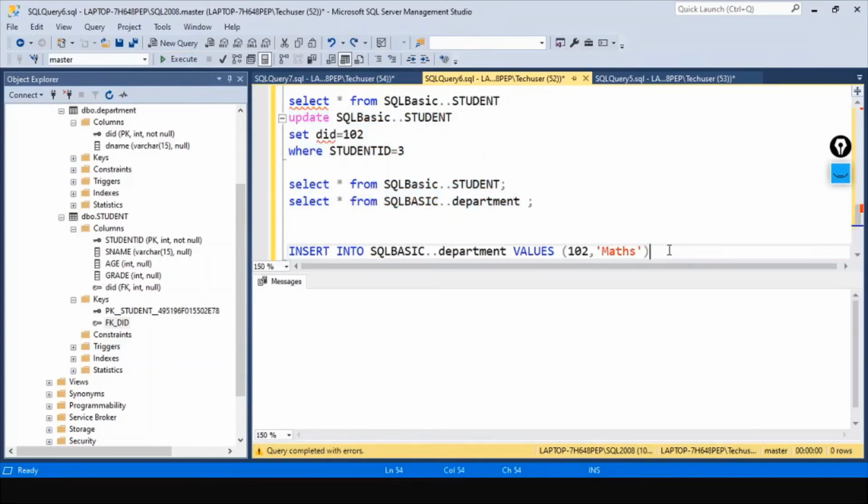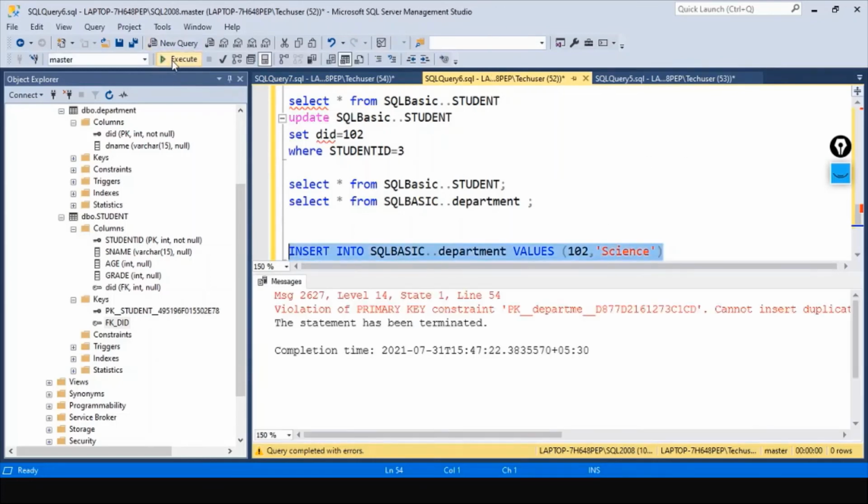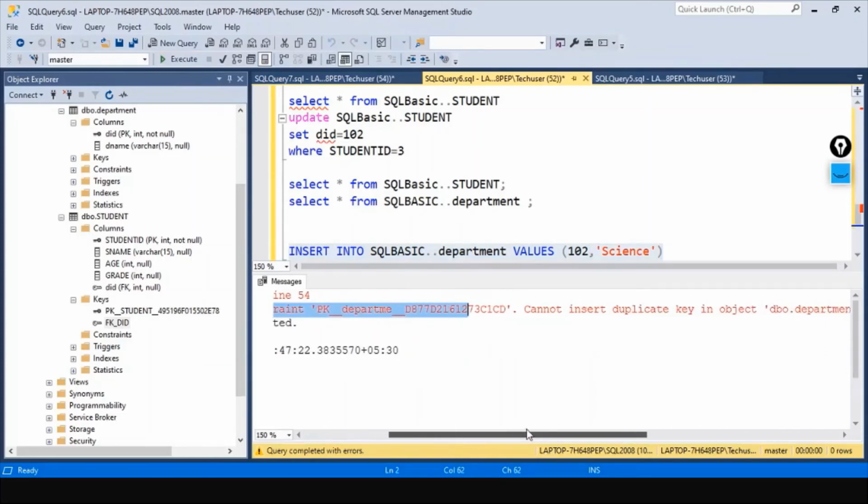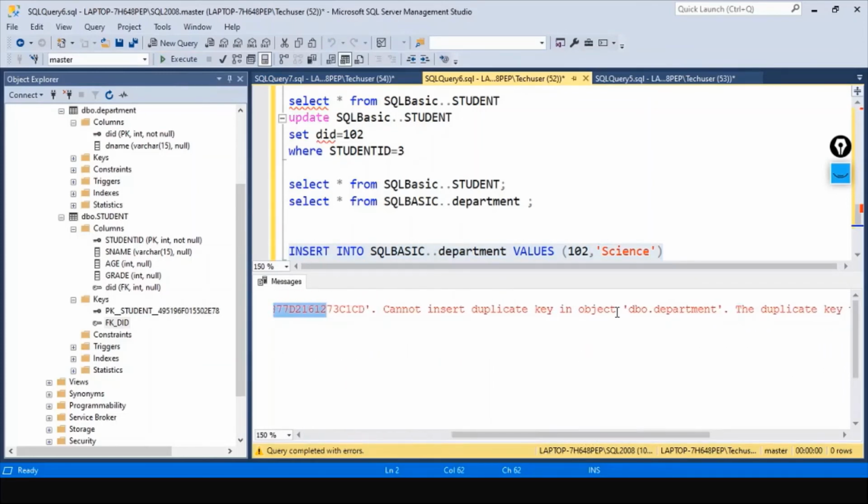Let's see some guidelines when we are creating primary key and foreign key. This is the primary key. Department ID is a primary key in department. So what I'm doing is I'm giving 102 for this another department, which is science. Let's see what happens. Okay, it is giving us an error saying violation of a primary key constraint. It is saying cannot insert a duplicate key in the object which is this table name.